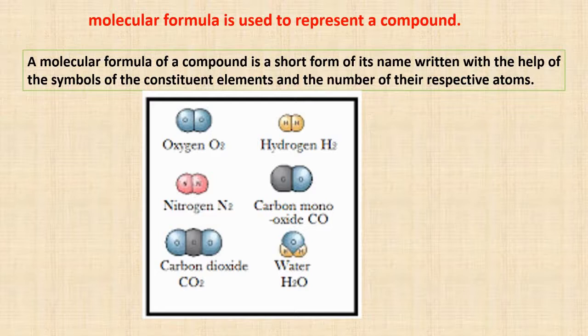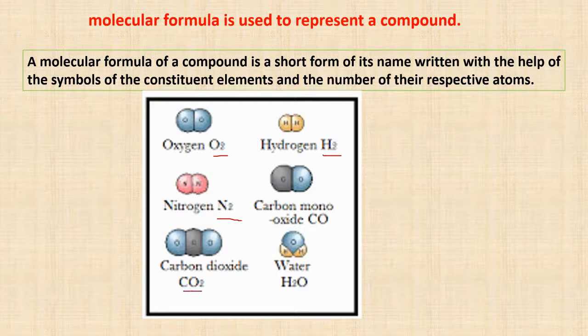Now over here we can say that oxygen occurs in the molecular state. So we write O2. Why? Because there are two atoms of oxygen. Similarly, hydrogen also occurs in the molecular state. So there are two atoms of hydrogen and we write H2. The same goes with nitrogen.